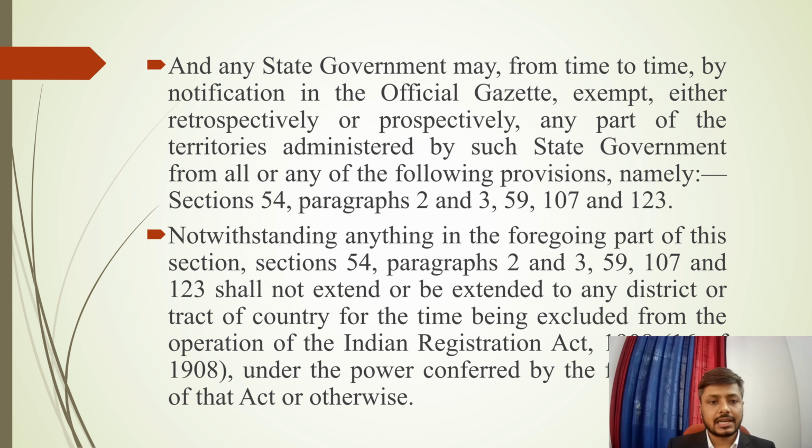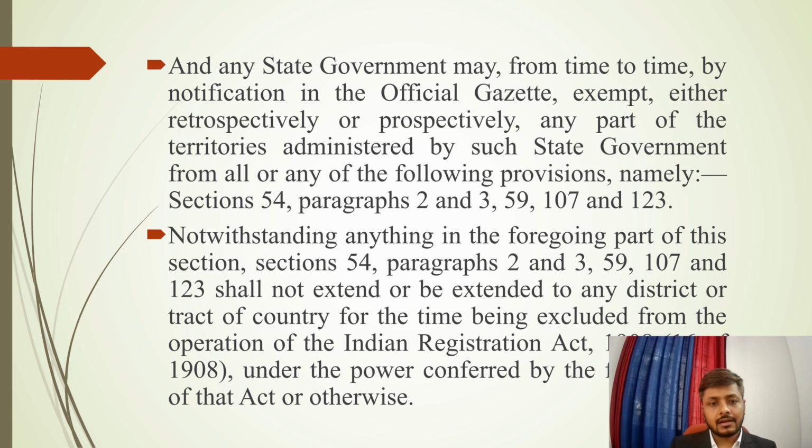Now we come to the fourth paragraph of this commencement. It suggests that any state government may from time to time, by notification in the official gazette, exempt either retrospectively or prospectively any part of the territories administered by such state government from all or any of the following provisions, namely section 54, paragraphs 2 and 3, 59, 107 and 123.